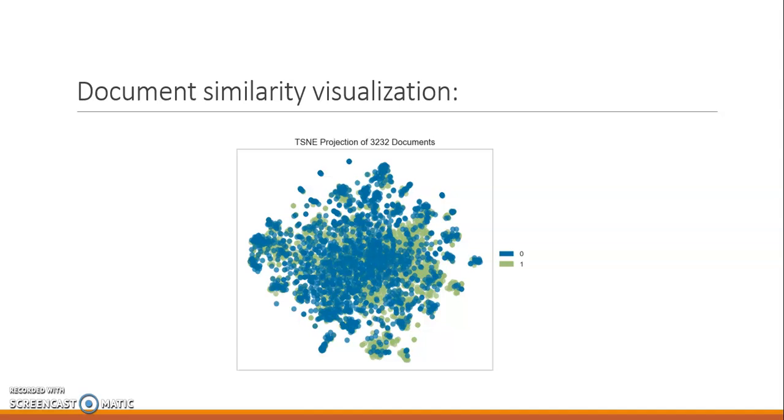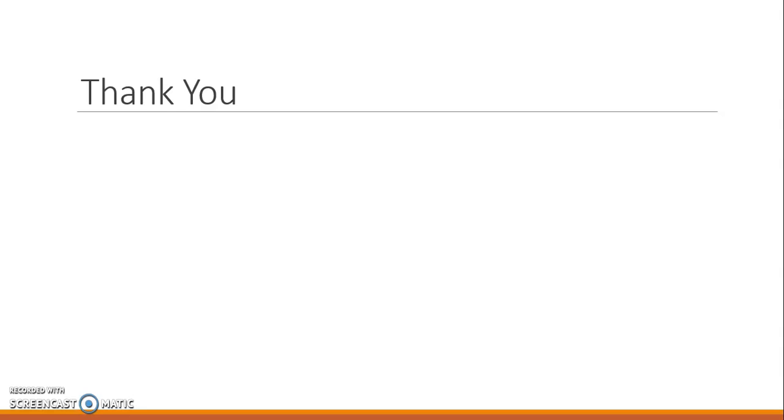This is a t-SNE visualization of the whole set of documents, around 3,232 documents, that are classified as male or female. 1 is male and 0 is female. I forgot to mention that. So thank you for now.